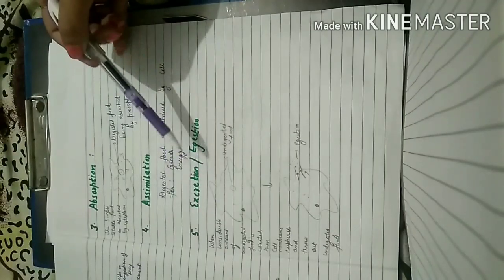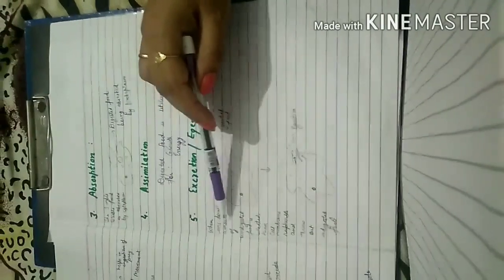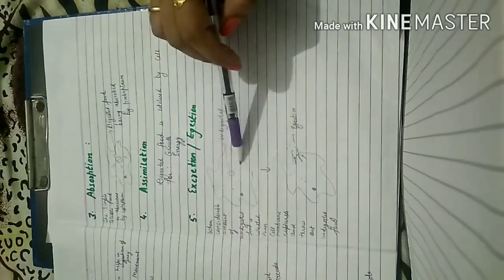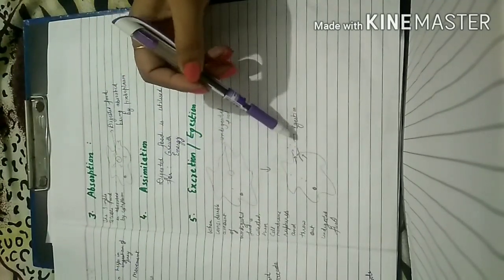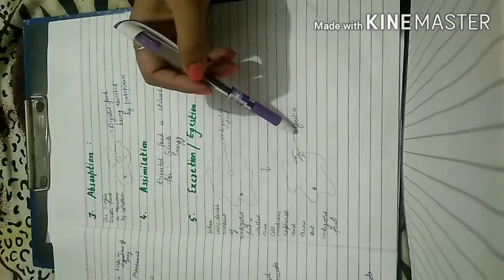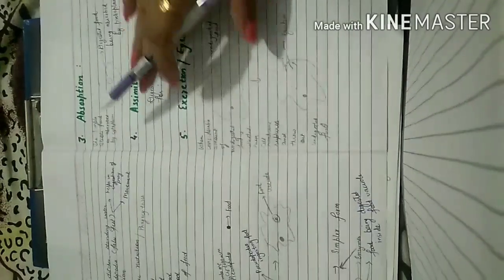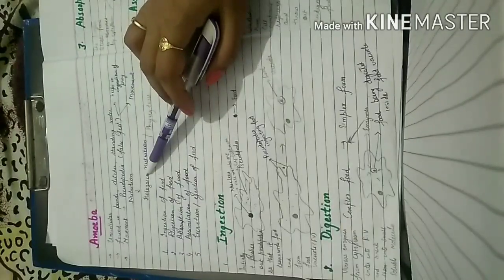Then the fifth step is egestion. In egestion, when a considerable amount of undigested food is collected inside the amoeba, then the cell membrane will rupture and throw out the undigested food. So this is the process of holozoic nutrition, that is nutrition in amoeba.